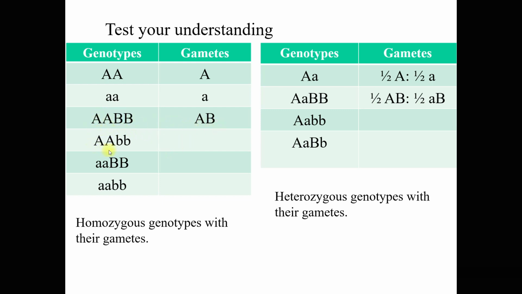Okay, and for this one, the gamete will be dominant A and recessive B. Okay, so for these two, you figure it out. Okay, this answer will be disclosed later. Now, what if we have heterozygous genotypes like this?